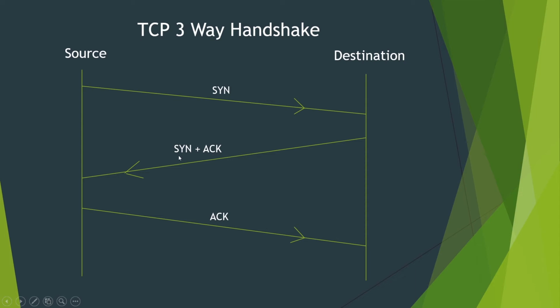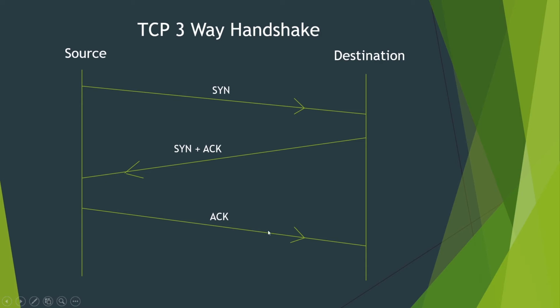SYN stands for synchronize and ACK stands for acknowledge. So this packet number will be, say, 1000, and the synchronize bit is set to 1, and along with synchronization the acknowledgement bit is also set to 1, and that packet is sent from the destination to the source. On seeing this SYN plus ACK, the source understands that the destination also wants to connect, so my connection is successful, and it will send an acknowledgement packet.